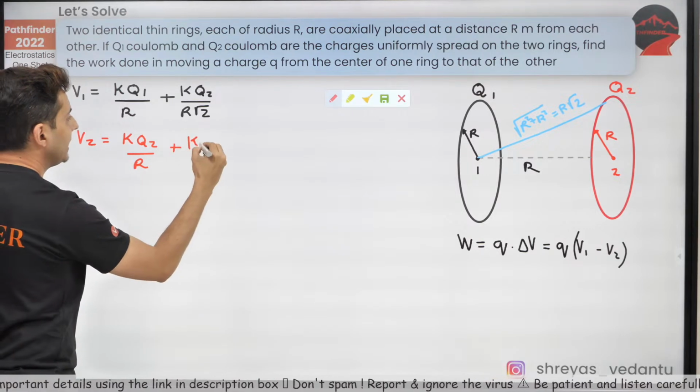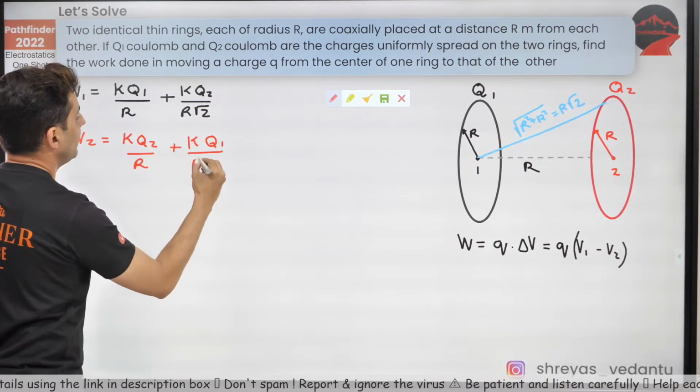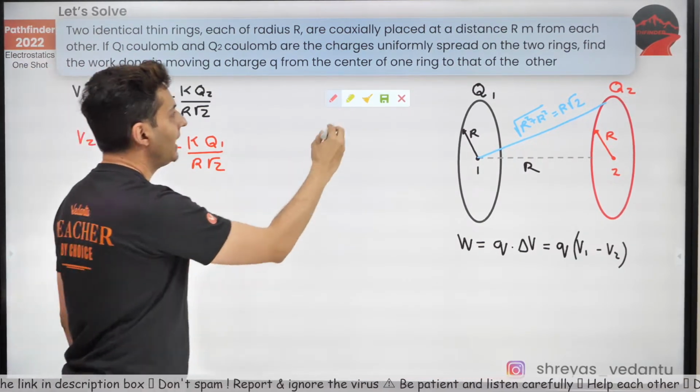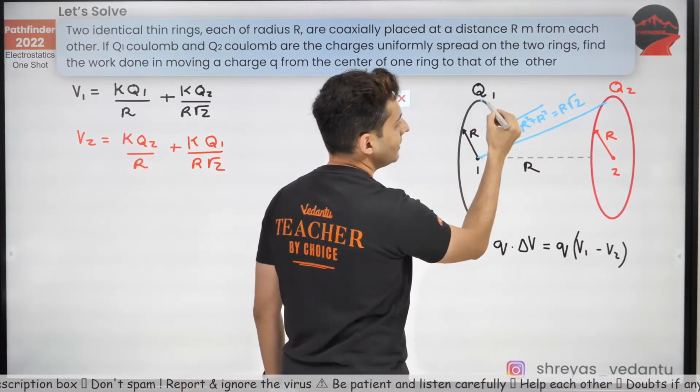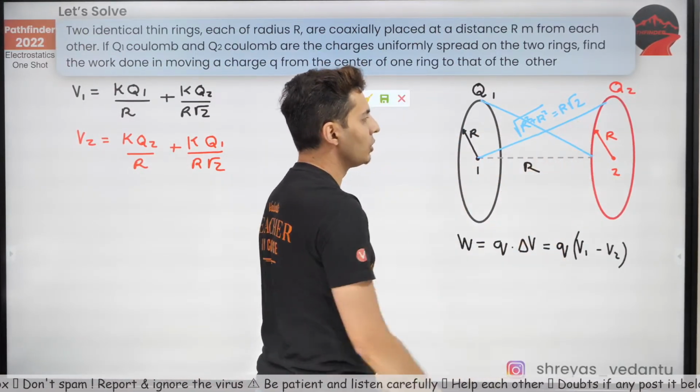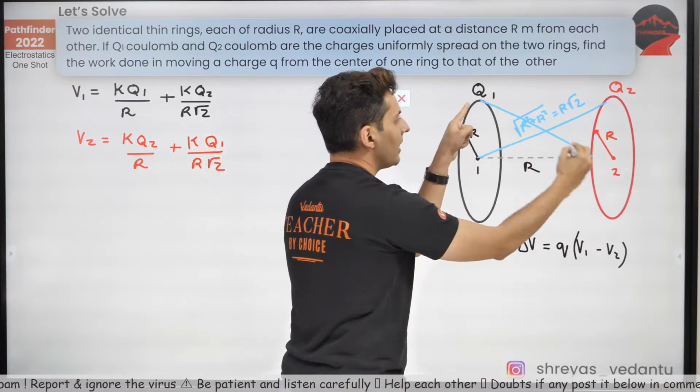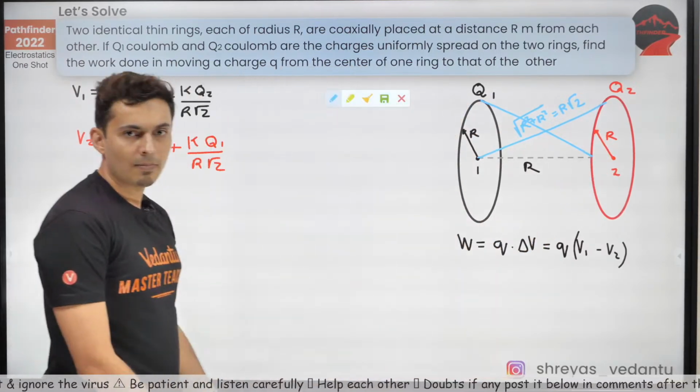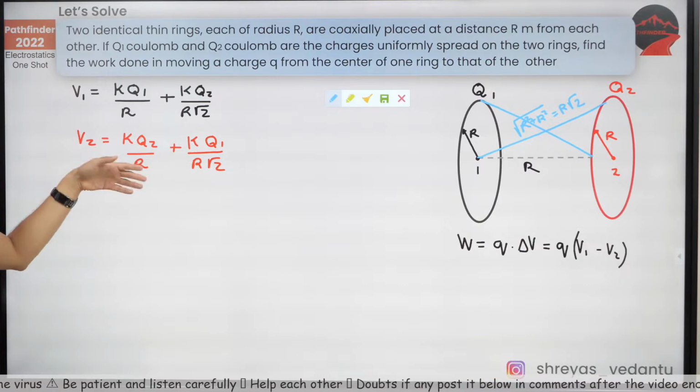It will be kq1 divided by R root 2. Why? Because again, think about it, this distance is also R root 2. All these charges are equidistant from the center. Makes sense? So these are the 2 points.